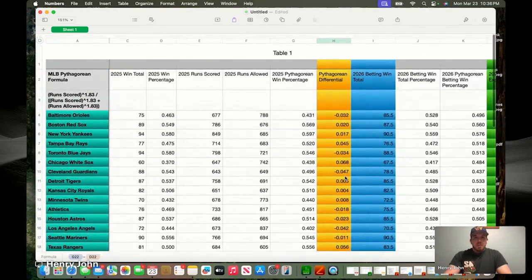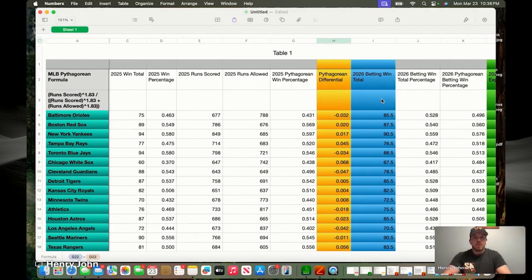Going back up to the top, the next column. Now we're going to take what we did with the formula for last year's numbers, running everything through, and we have our differentials based on what was expected versus what the teams actually did. And we're going to have here the 2026 betting win totals. This is just any sportsbook on the market right now, lines are up. The season starts in a few days, and you'll be able to bet in-season win totals as well.